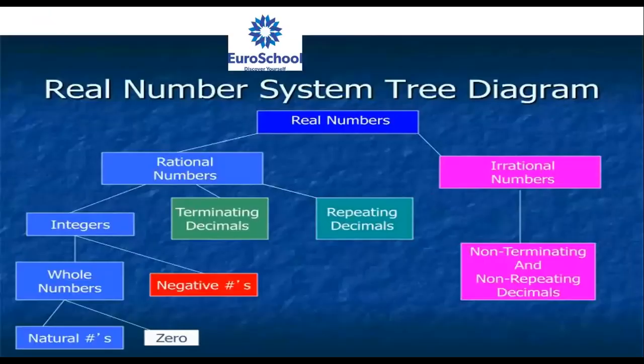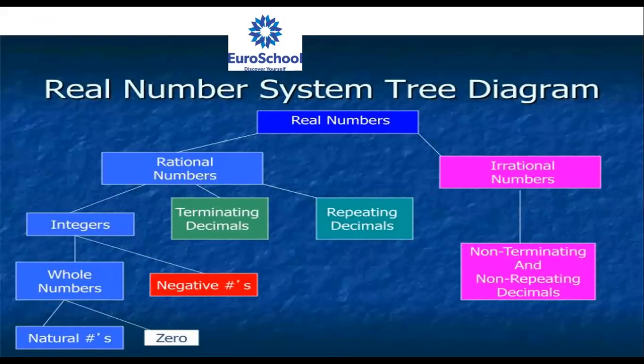One more. Real numbers are divided into two parts: rational, irrational. Rational means integers, whole numbers, natural numbers. We know that. In integers, negative numbers are also there. In whole numbers, 0 is extra. But here, rational numbers means terminating decimal, repeating decimal.